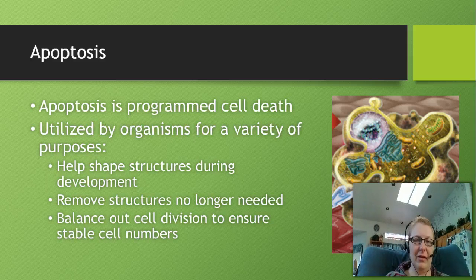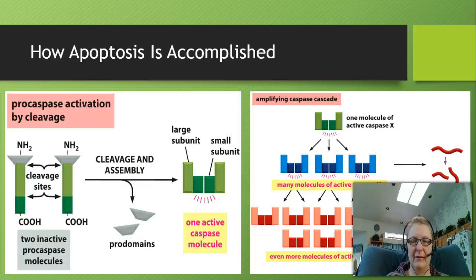So like if you think about the tadpole, it no longer needs its tail when it starts to become a frog, and this happens through apoptosis. And then the last one, the one that occurs every day in you and me, is balancing out cell division to ensure that we have stable numbers. So as your skin cells are dividing in your lower skin layers, the top ones are dying so that they can be replaced. And so it's a constant balance process.